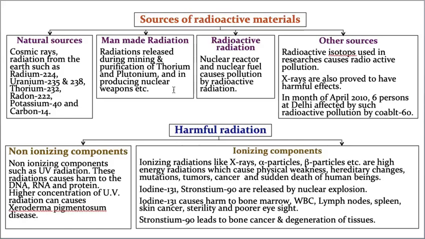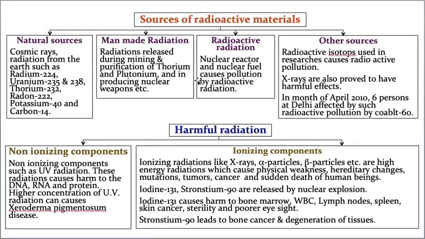These days wars are happening, and they are making their own weapons, and while making weapons, these radioactive materials are generated. Whereas radioactive radiation from nuclear reactors, I already mentioned in the previous slide, is used to produce electricity. So nuclear reactors and nuclear fuel cause pollution by radioactive radiation.